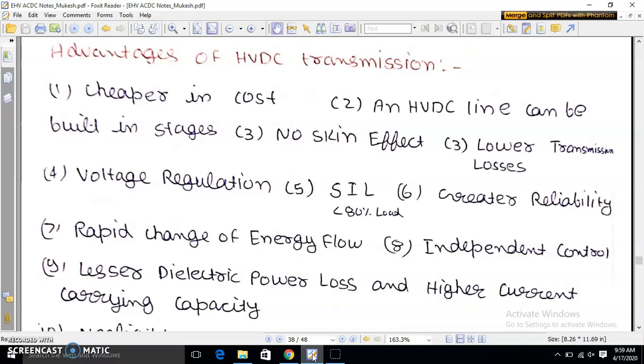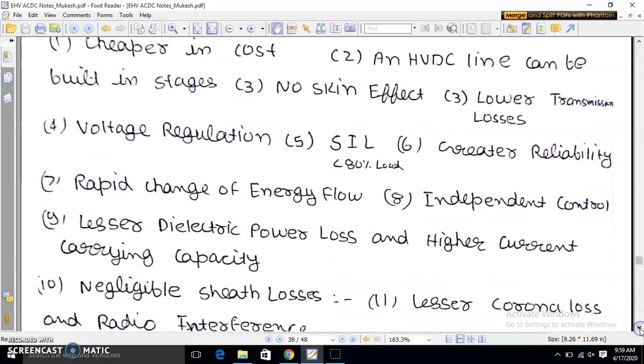No skin effect is there. The transmission losses are less in case of HVDC transmission. The voltage can be regulated. Surge impedance loading is less than 80% load. The reliability is greater. Rapid changes of energy flow, independent control, lesser dielectric power loss and higher current carrying capacity is also present in HVDC transmission.